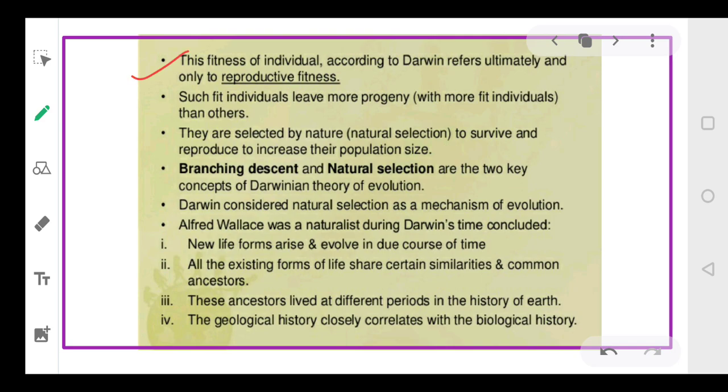And that is why we say that this accounts for the fitness of the individual. Okay, and this is what Darwin said, the fitness of the individual. And he ultimately used the term reproductive fitness. Since the green beetles will be difficult for a predator to detect on the green leaf, they will survive more. The number of surviving green beetles will be more. So they will produce more green beetles, isn't it?